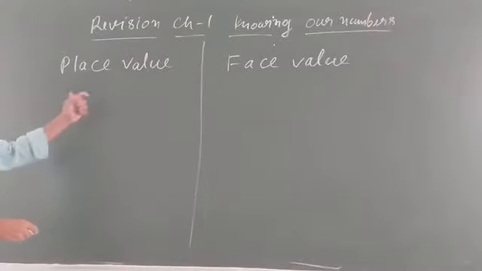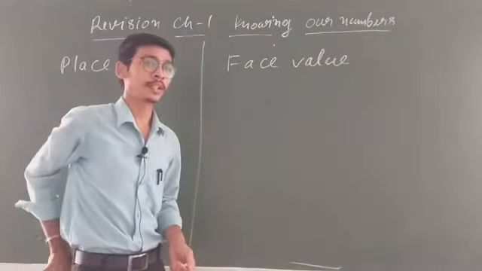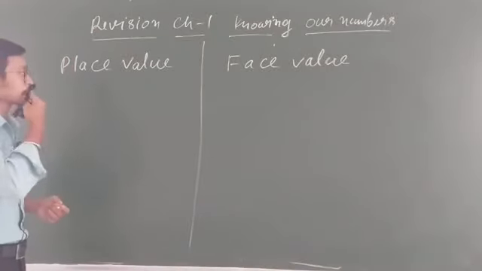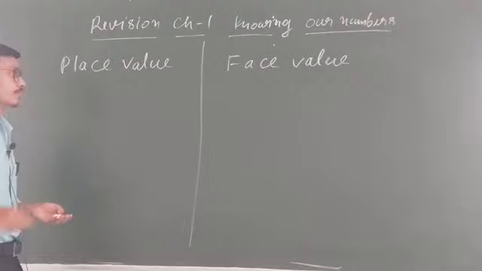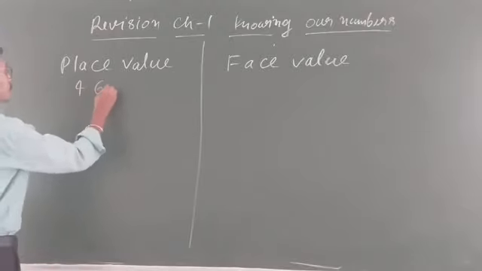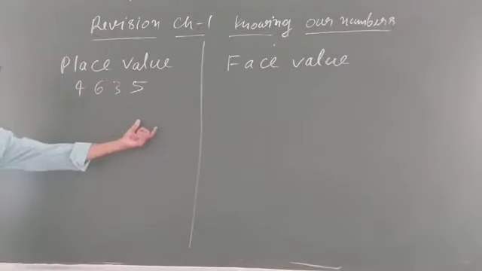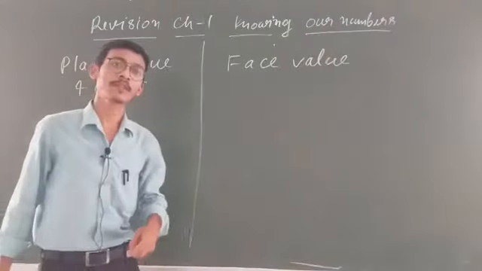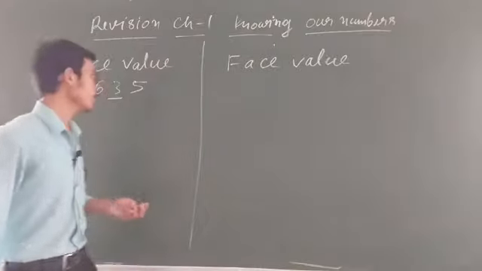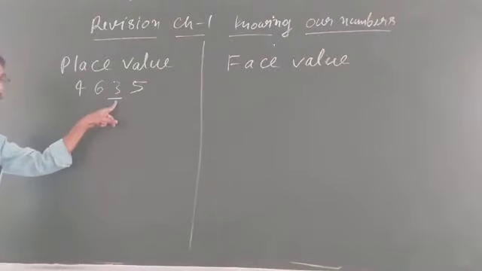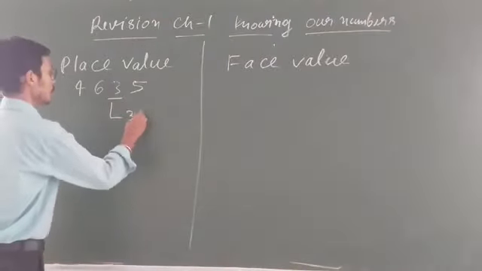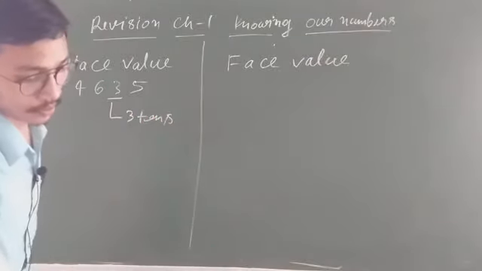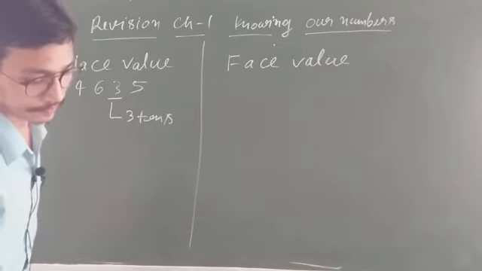Very simple. Place value means you have to see what is the place of the digit which is given in the question. For example, if 4, 6, 3, 5 is given, this is a number. If I want to know the place value of 3, clear student? You know that this is ones, this is tens. So you can write 3 tens is the place value of 3. Clear? So you have to find the place value like that.